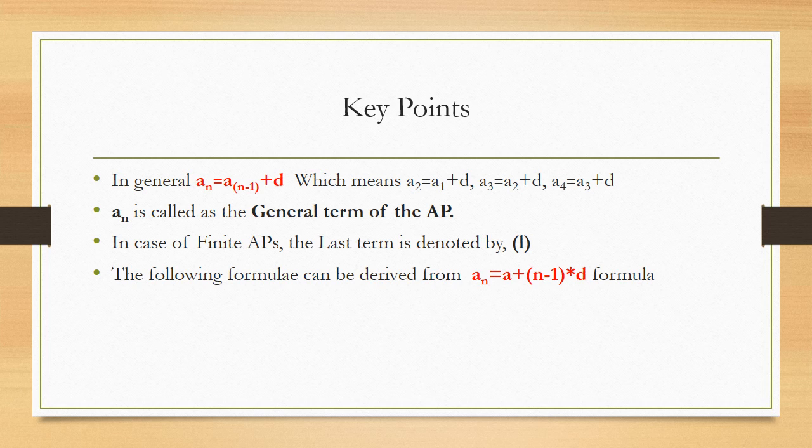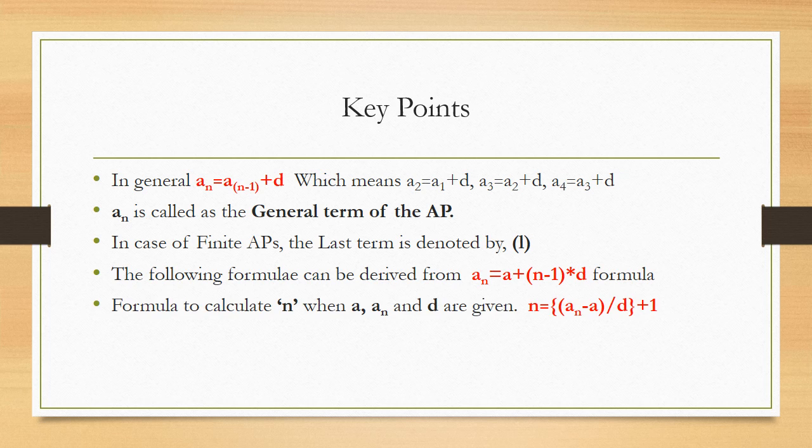Likewise, mainly there are 4 terms that are present in our main formula. The main formula for calculating the nth term of an AP is this, that is an is equal to a plus n minus 1 into d. It contains mainly 4 terms. Out of these, any 3 terms will be given and you will be asked to calculate the 4th term. So, in order to save your time in the examination, I have derived these formulas using this main formula, so that you can directly learn these formulas by heart and apply them in your exam.